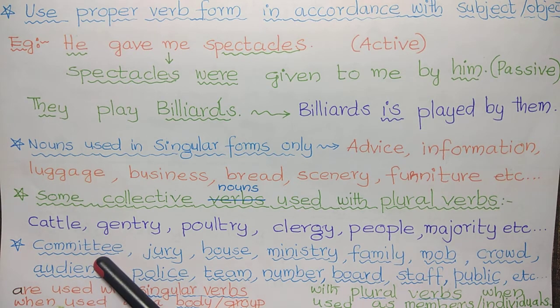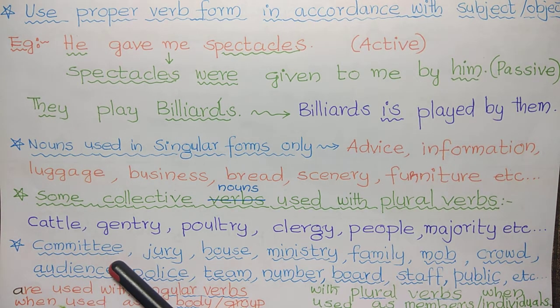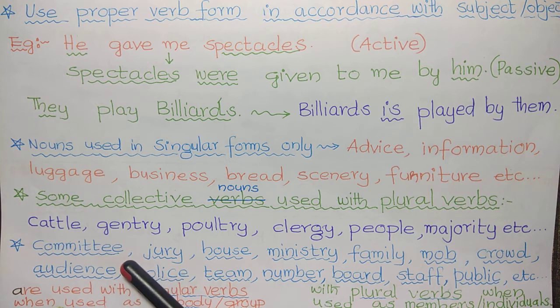See the case of committee. If the committee is divided, the committee were divided on the decision. It's an example. Committee were, because we consider the individuals of that committee. But if we are taking it as a body or group or a single entity, then we say the committee was unanimous on the decision.